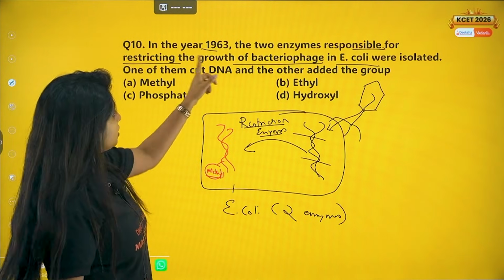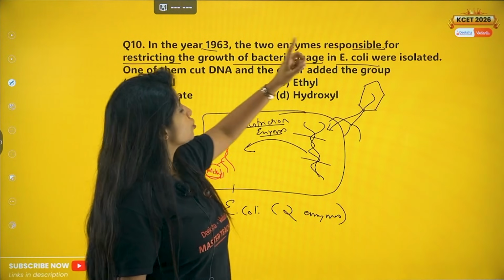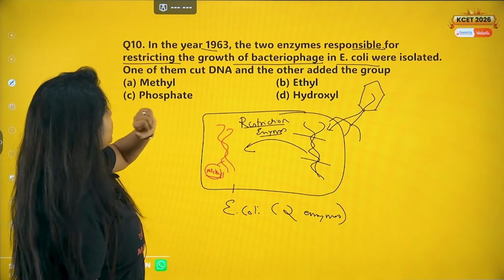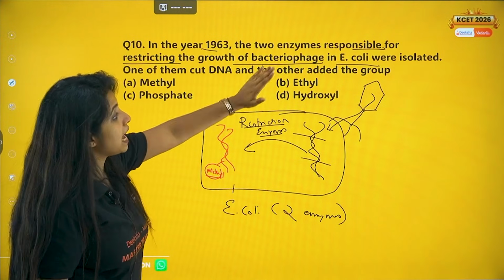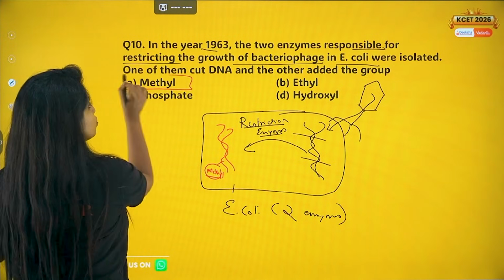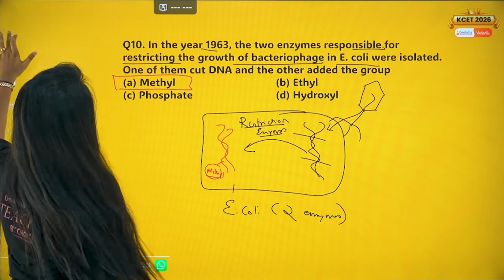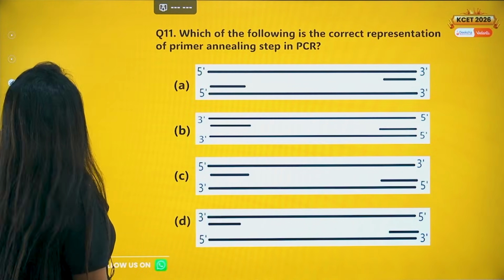So that is the question. In the year 1963, two enzymes responsible for restricting the growth of bacteriophage in E. coli were isolated. One of them cut the DNA and the other one added a group, which is what? It is methyl. Okay. Now, going ahead with the next question.